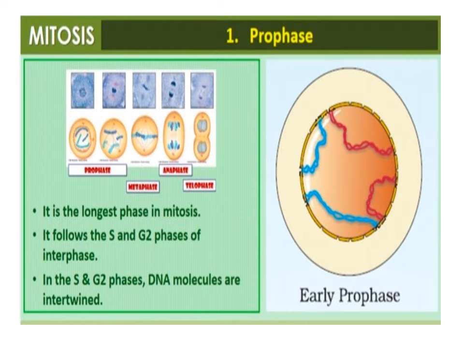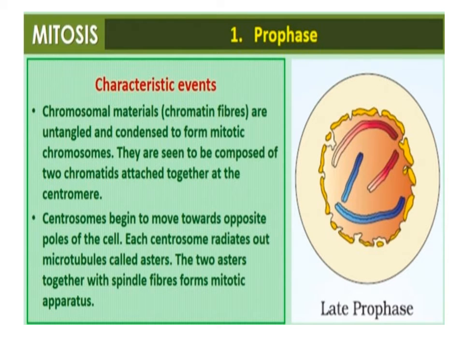The chromosomal material becomes untangled during the process of chromatin condensation. The centriole, which has undergone duplication during S phase of interphase, now begins to move towards the opposite pole of the cell. The completion of prophase can thus be marked by the following characteristic events.